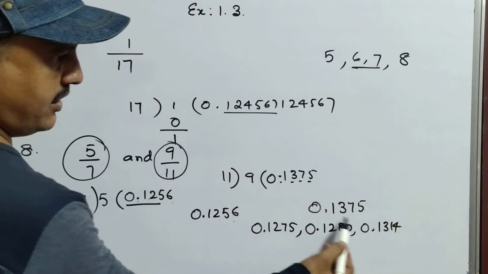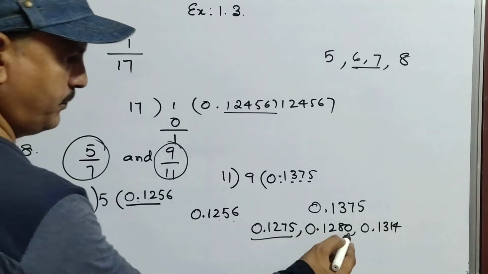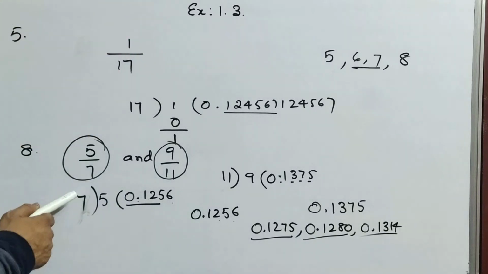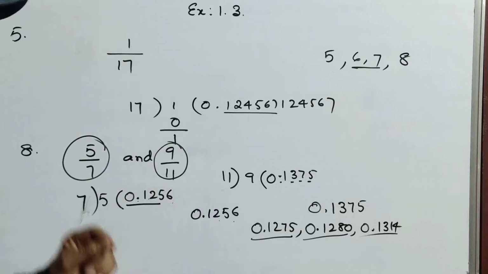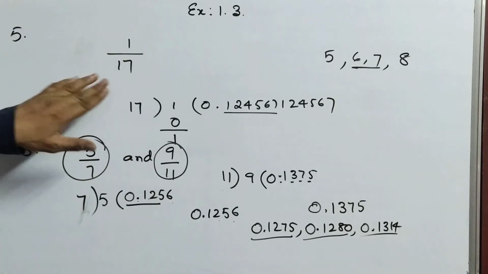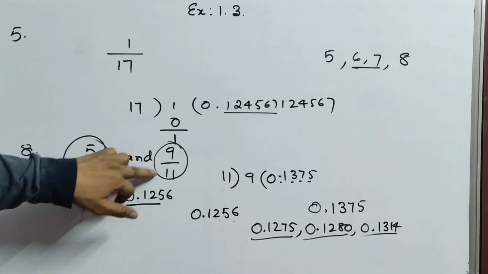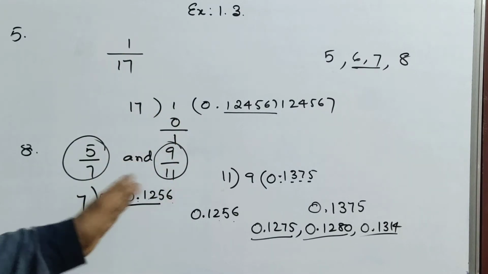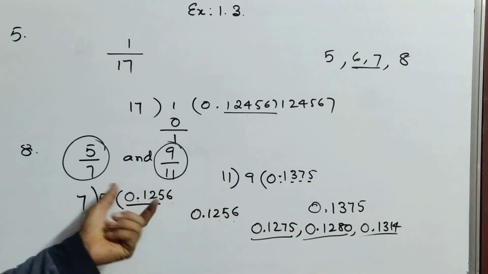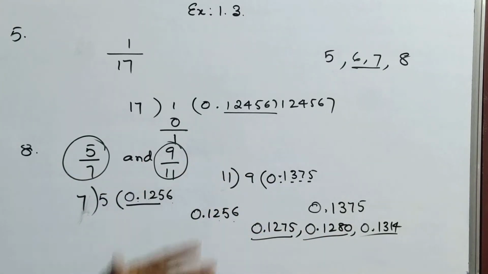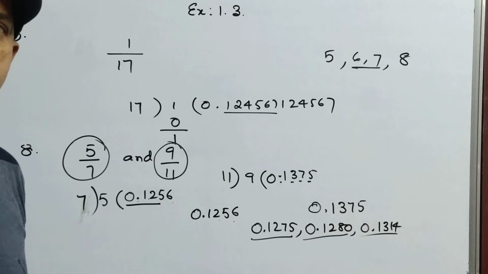0.1314. So it is less than this only, no? So these are the 3 irrational numbers between 5 by 7 and 9 by 11. But this is not the answer. I am telling roughly, this is an example you can do in this way. But what we have to do, I will tell you. First we have to do 5 by 7 division like this and 9 by 11 like this. Then you find the 3 irrational numbers between these two answers. Whatever you get. Is it clear, children?